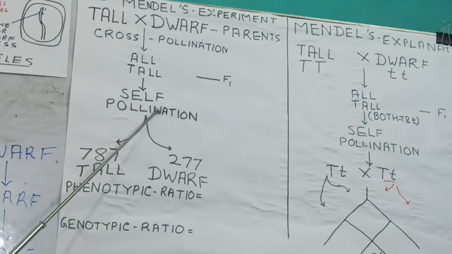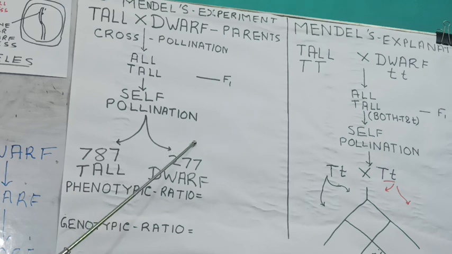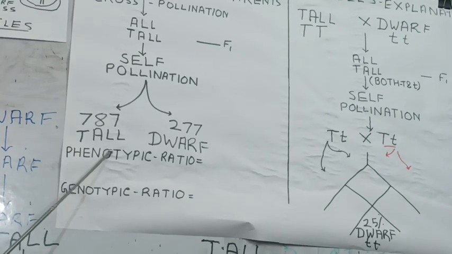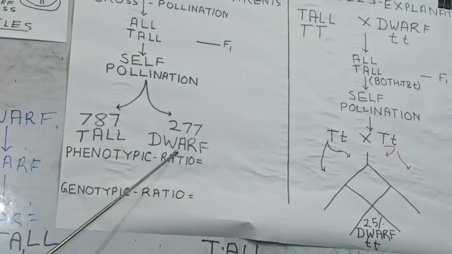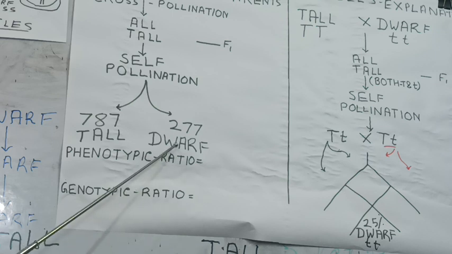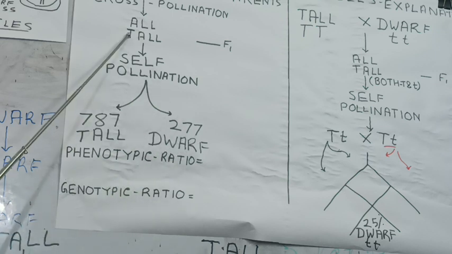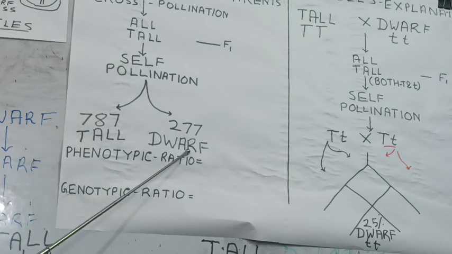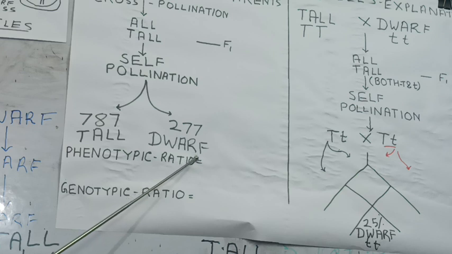Then all these plants of the F1 generation were self-pollinated. And surprisingly, in the F2 generation, we obtained 787 tall and 277 dwarf. If we consider that the immediate parents are all tall, but here 25% plants are dwarf. How was this dwarf plant obtained? That was a crucial point.